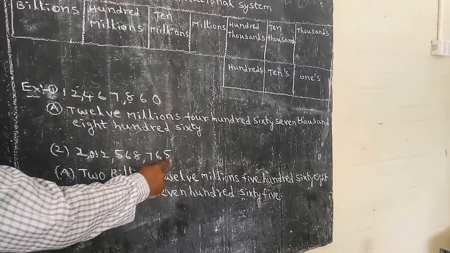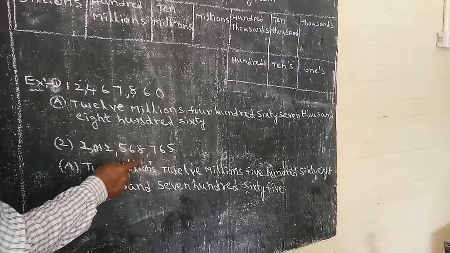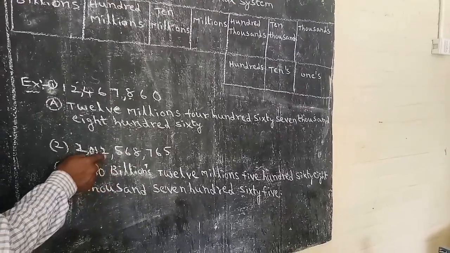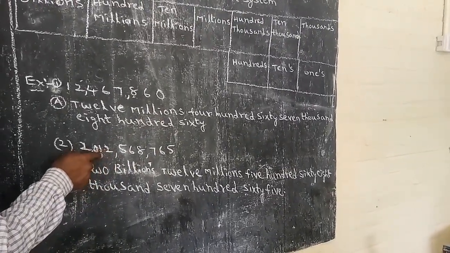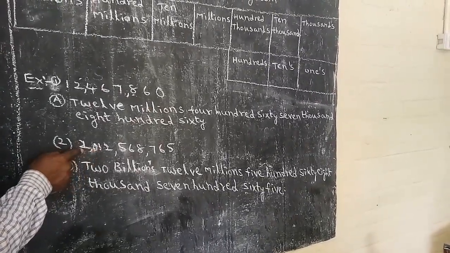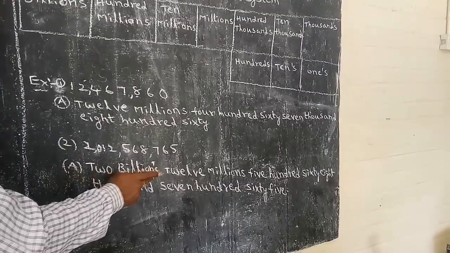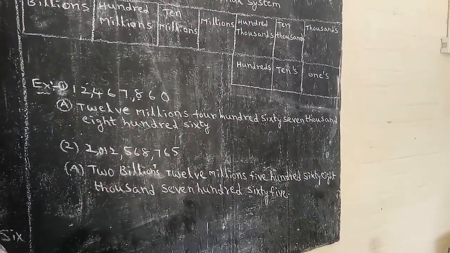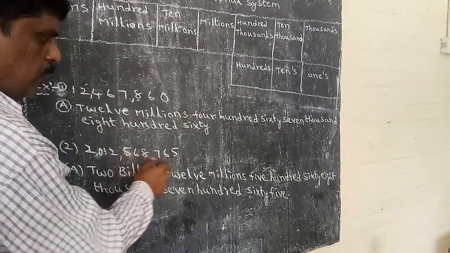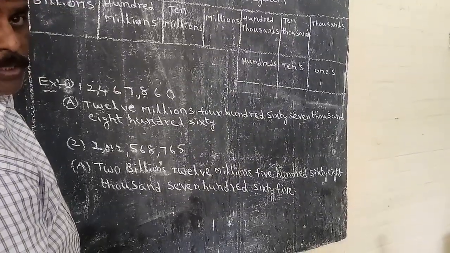So I have given another example for you here. Here it is 5 in 1's place, 6 in 10's place, 7 in 100 place, 8 in 1000 place, 6 in 10,000 place, 5 in 100,000 place, 2 in millions place, 1 in 10 millions place, 0 in 100 millions place, and 2 in billions place. So I have to read it as 2 billion 12 million 568,765. Understand or not?